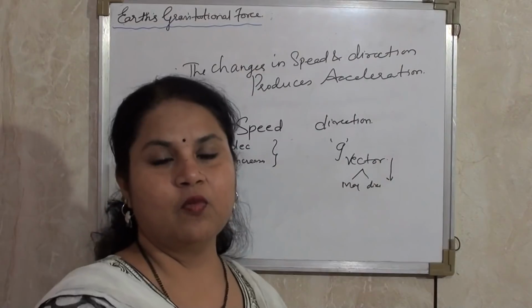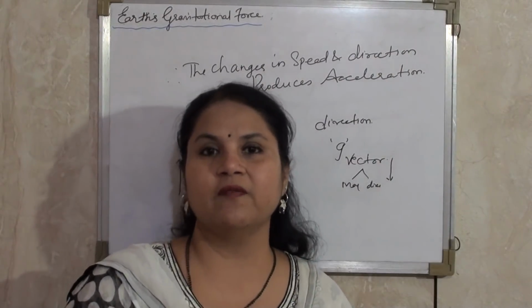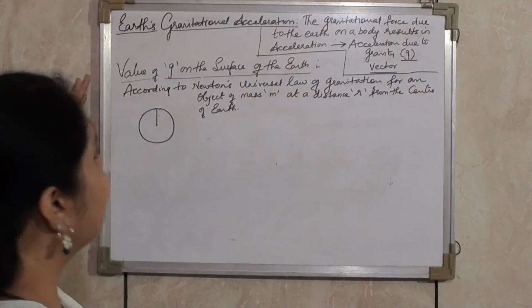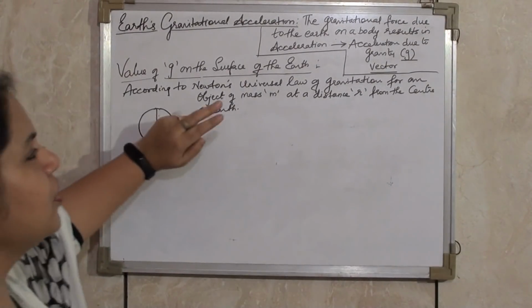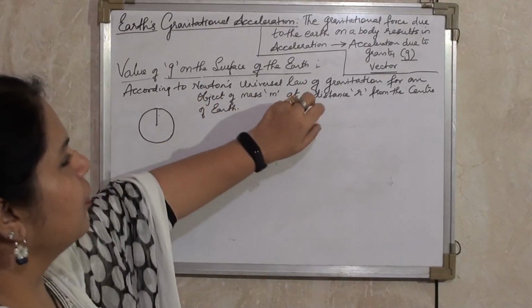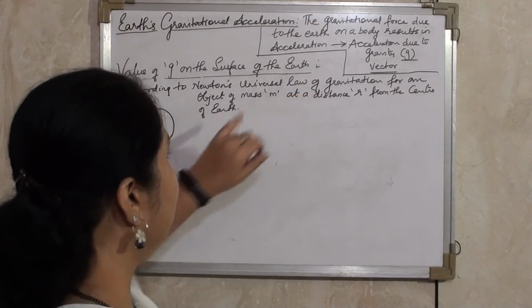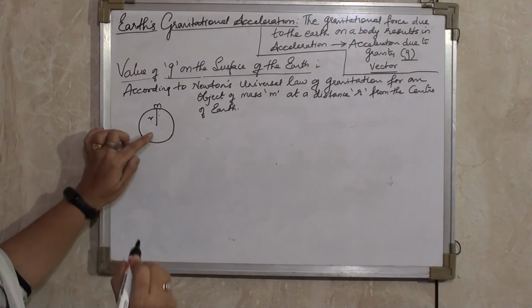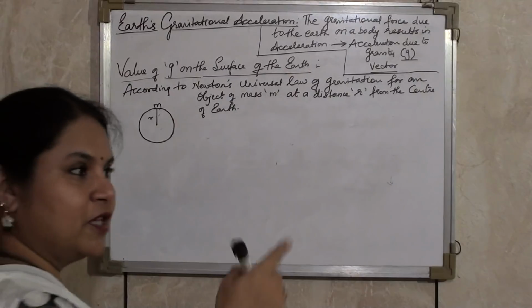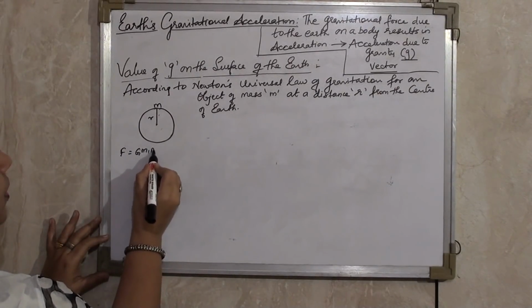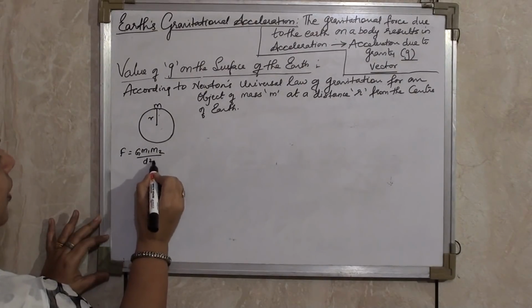Now we will be seeing what is the value of g, that is, what is the value of acceleration due to gravity. We can calculate the value of g using Newton's universal law of gravitation. According to Newton's universal law of gravitation, for an object of mass m at a distance r from the center of the Earth, we have seen the equation before, written as F is equal to G m1 m2 upon d square.